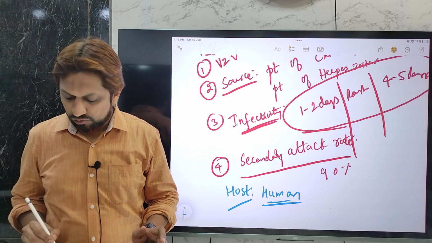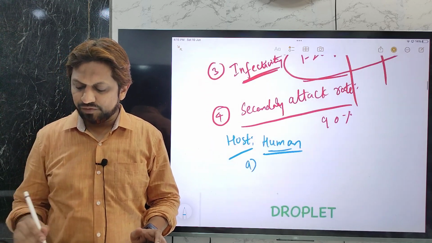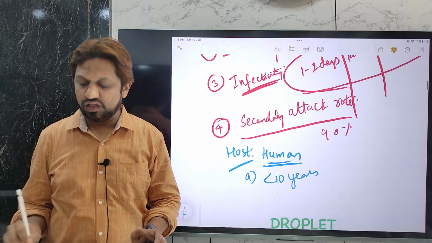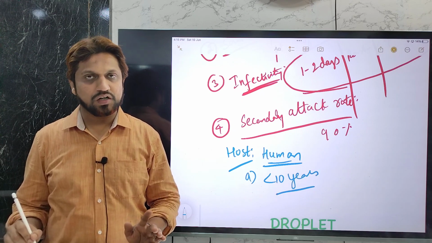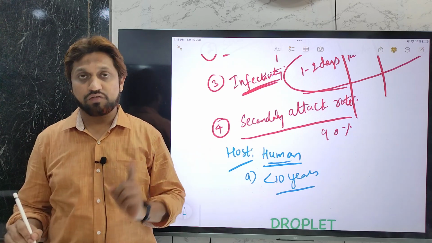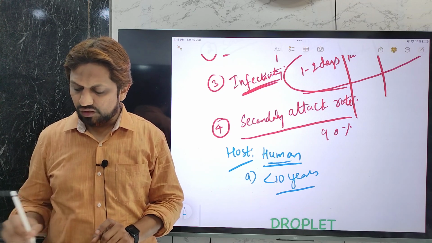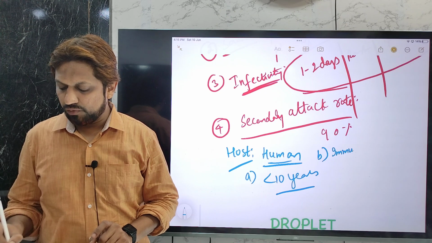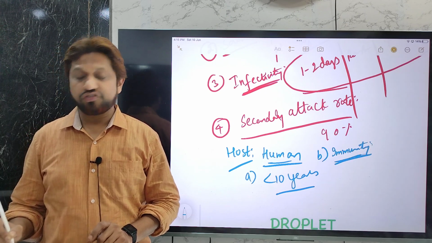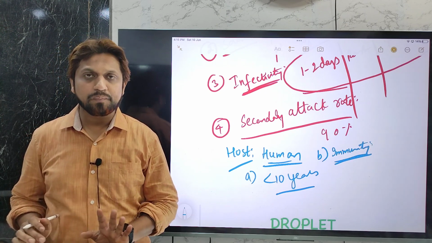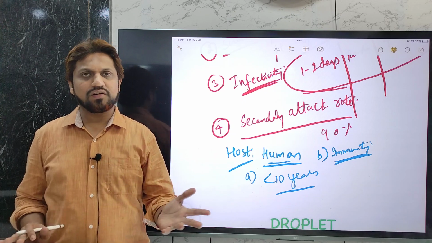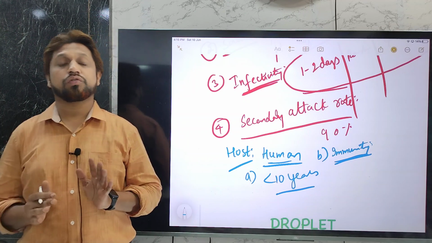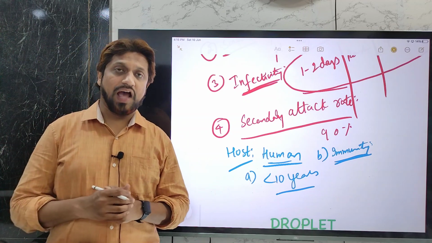But it usually infects children under the age of 10 years. Children less than 10 years are usually affected by this particular infection by varicella zoster virus, it is chickenpox. Then another factor is the immunity of the host. Generally, a normal immune person is resistant to this infection, and if at all it occurs, it is very mild. But in those individuals who have